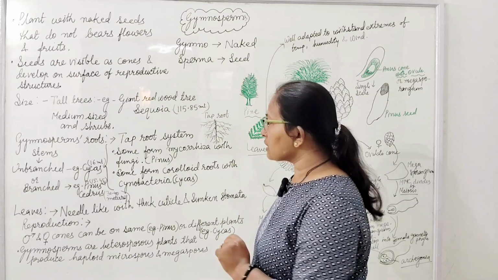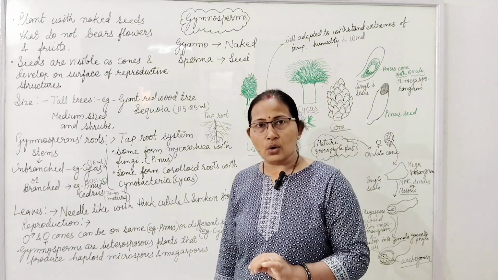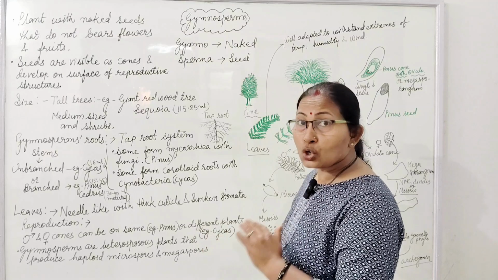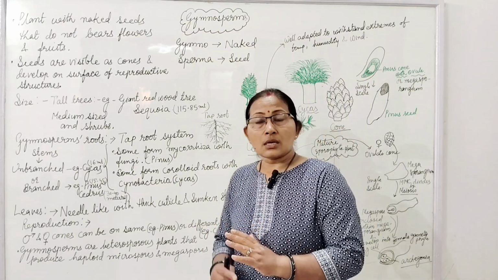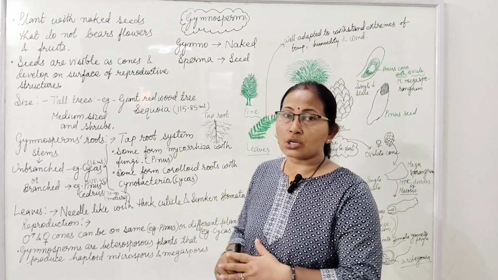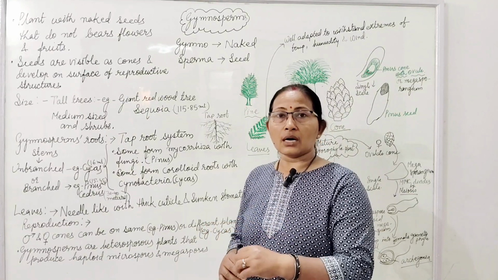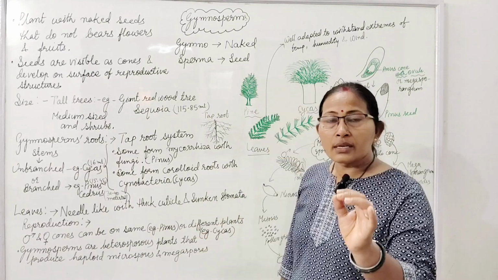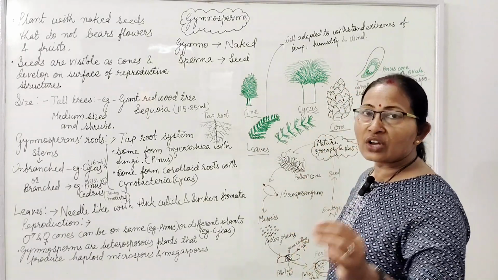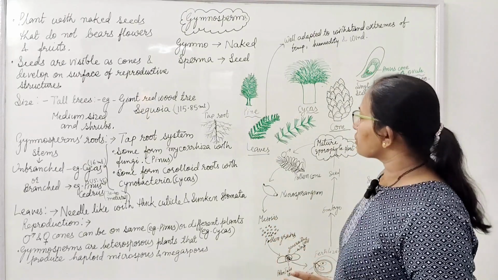Leaves are a special feature of the gymnospermic plants. Needle-like leaves and sunken stomata are found. Waxy cuticle, thick cuticle. Cuticles are the waxy covering and are thick to reduce water loss, and the stomata are of the sunken type, embedded in the epidermis layer. Needle-like leaves of gymnosperms are well adapted to withstand extreme temperature, humidity and winds.